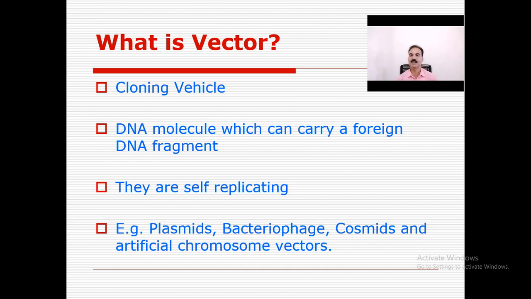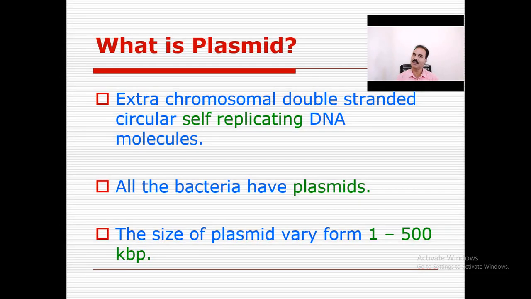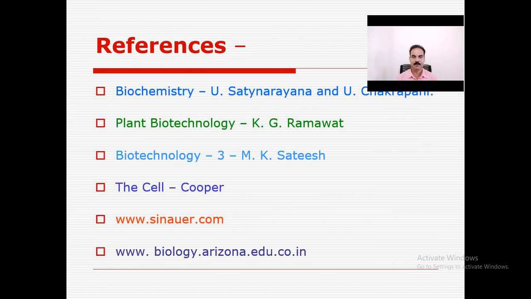Vectors are DNA molecules which can carry a foreign DNA fragment. They are self-replicating, and no enzyme is required for the replication. Examples of vectors are the plasmid, bacteriophage, cosmid, and artificial chromosome. In phages also, the vector is present. Now what is the plasmid? I told you, it is an extrachromosomal double-stranded circular self-replicating DNA molecule. All bacteria have plasmids. The size of the plasmid varies from 1 to 500 kbp, and it is circular DNA.